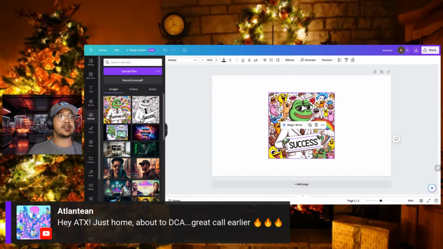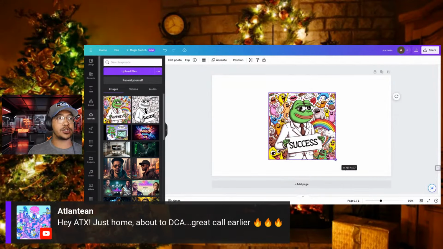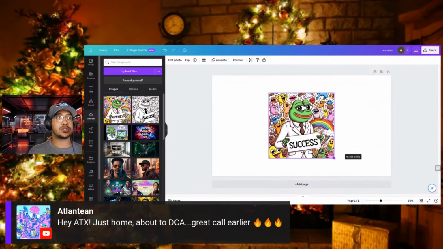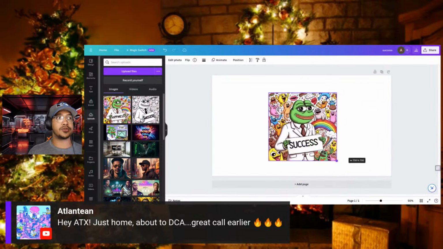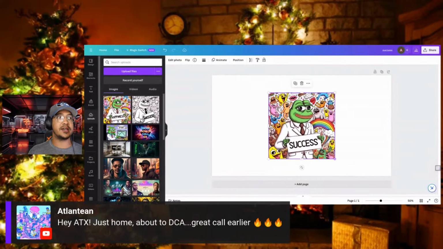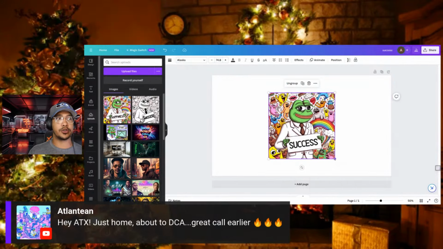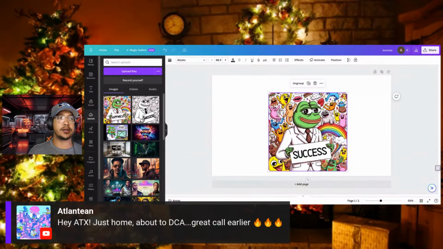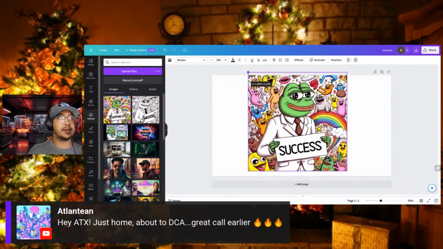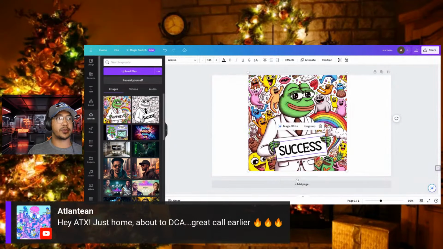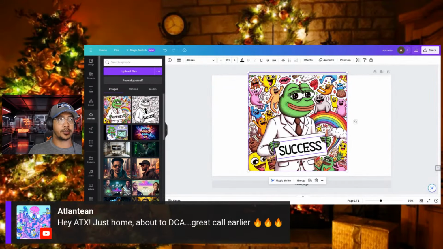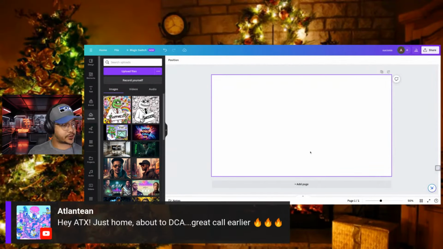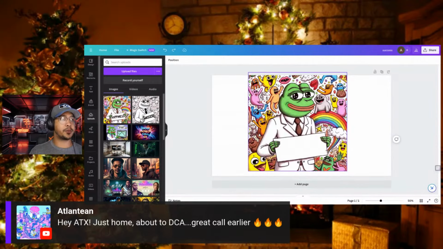Now, granted, keep this in mind. If I now adjust anything on this page, I do also have to move the text with it because it does separate the two. I can group them back together by clicking shift and simply clicking group, meaning every single time I upload or change anything on here, it will also connect it. But if I did want to keep them separate, I can just click ungroup. I can delete this. Whoops. I can delete this completely if I want to.